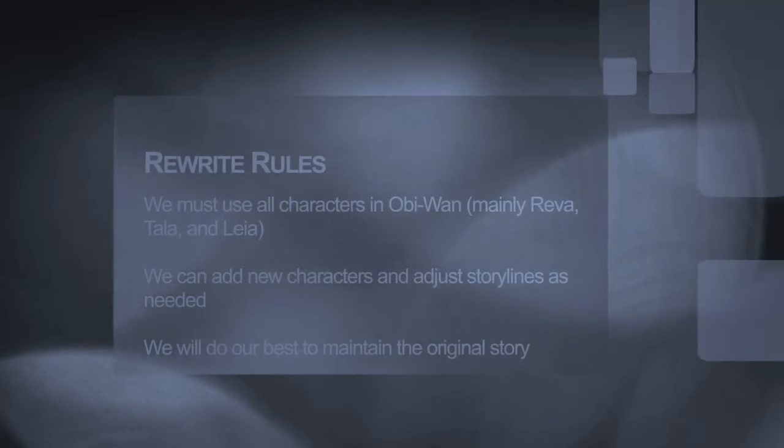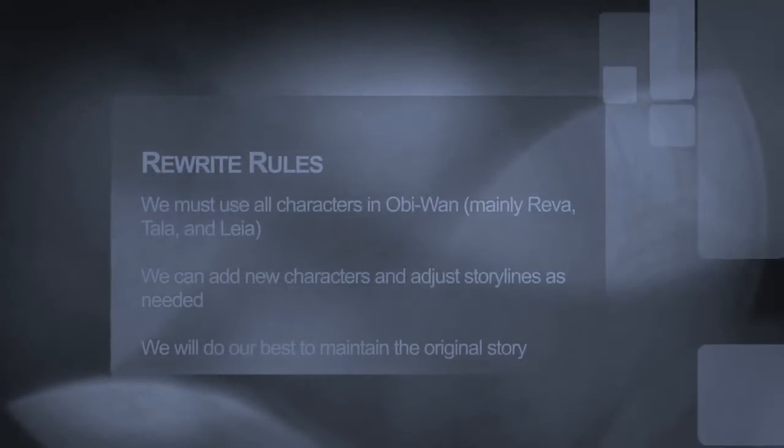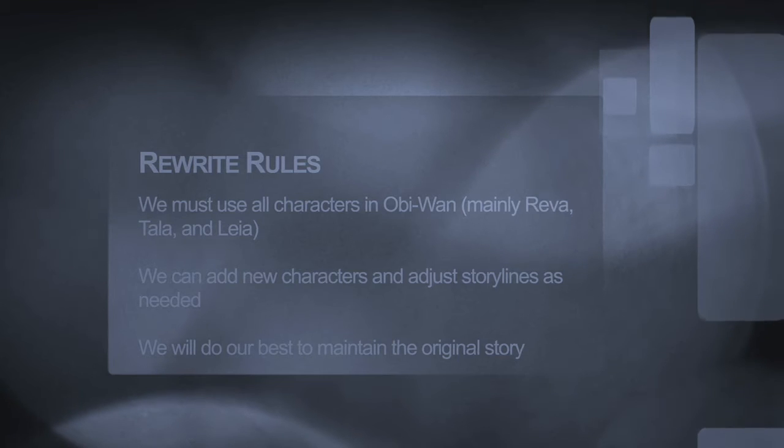Here are some rules that we will abide by in this series. We must use all the characters that were in the show Obi-Wan, mainly referencing Reva, Tala, and Leia. We can add new characters and adjust or add storylines, but we will do our best to maintain the original storyline as much as possible.